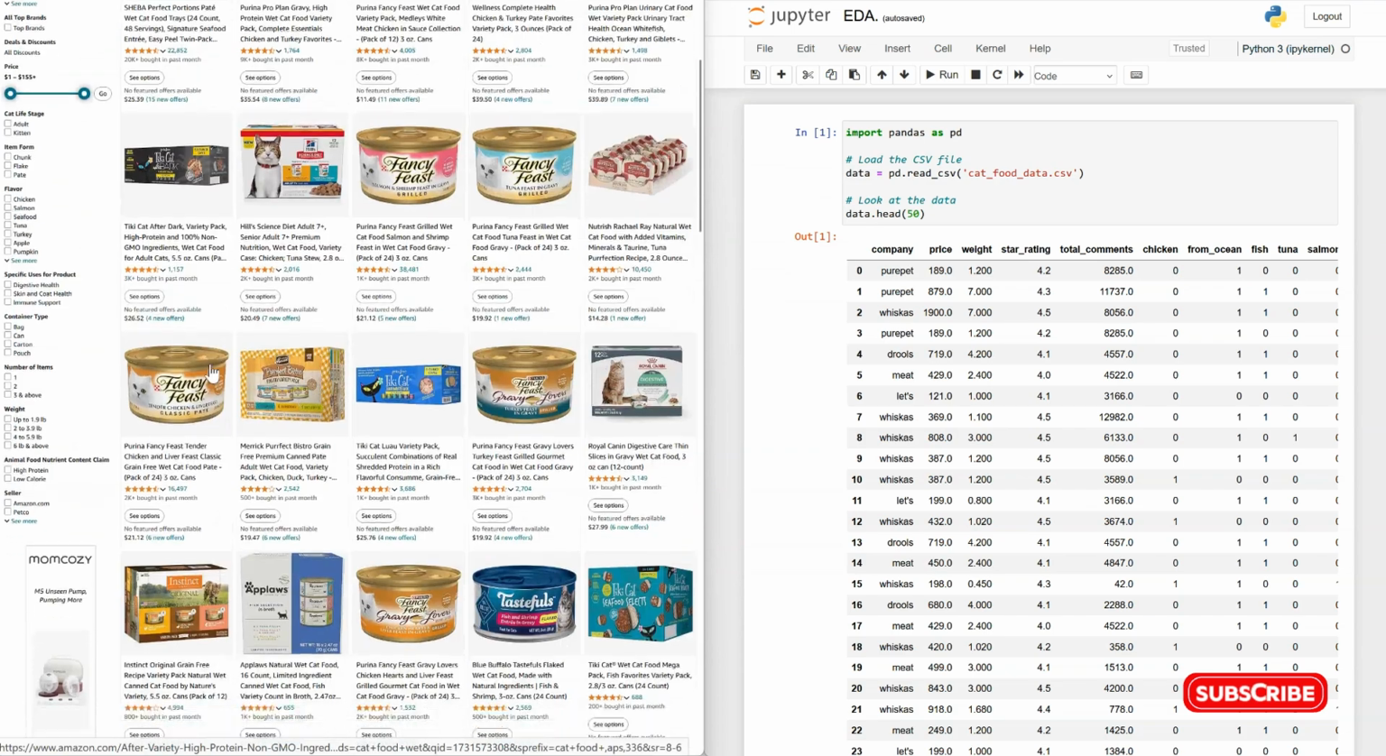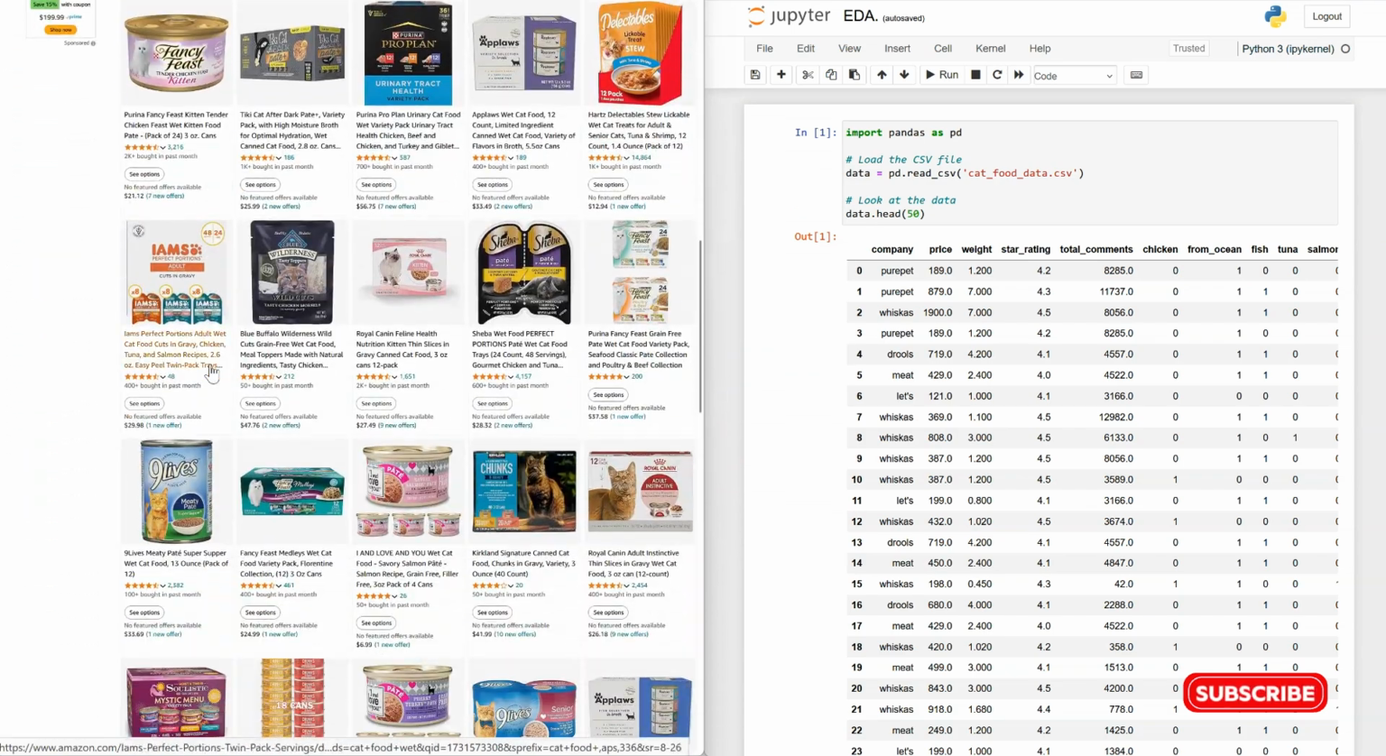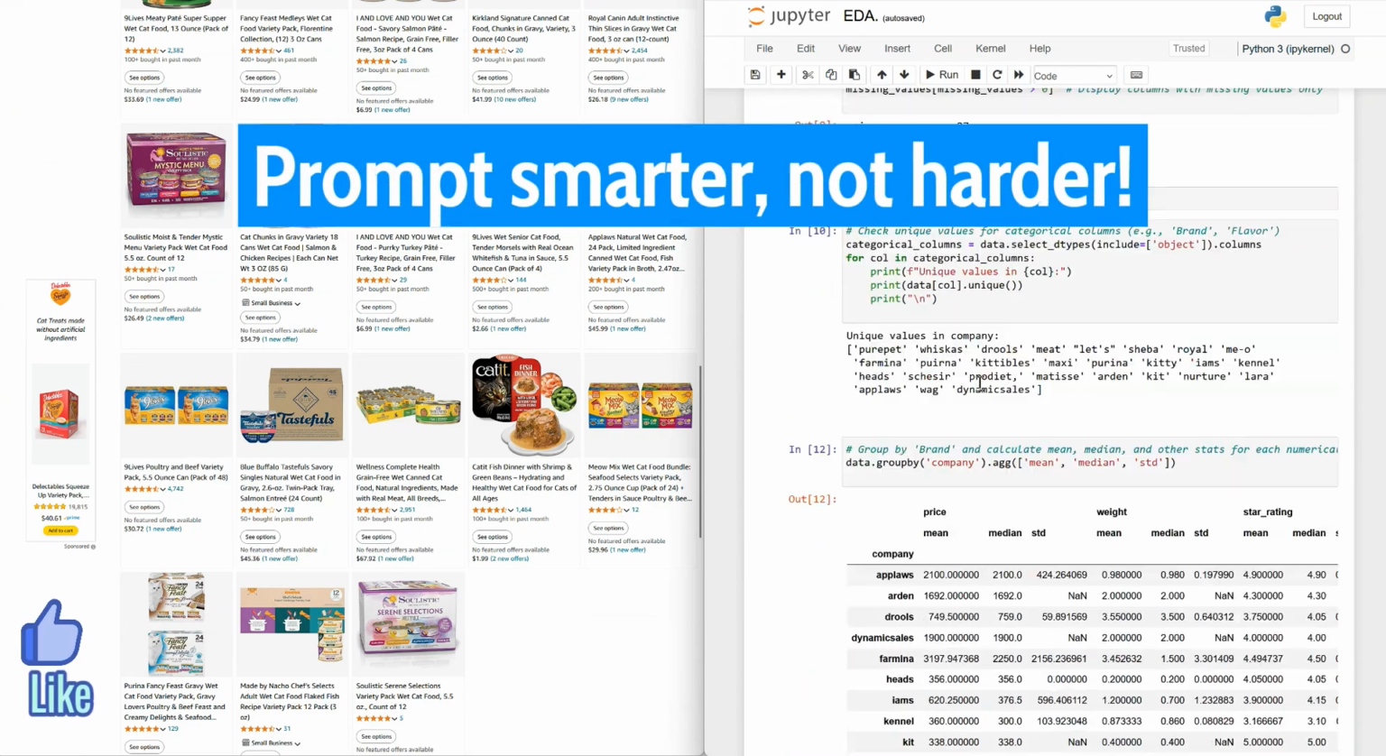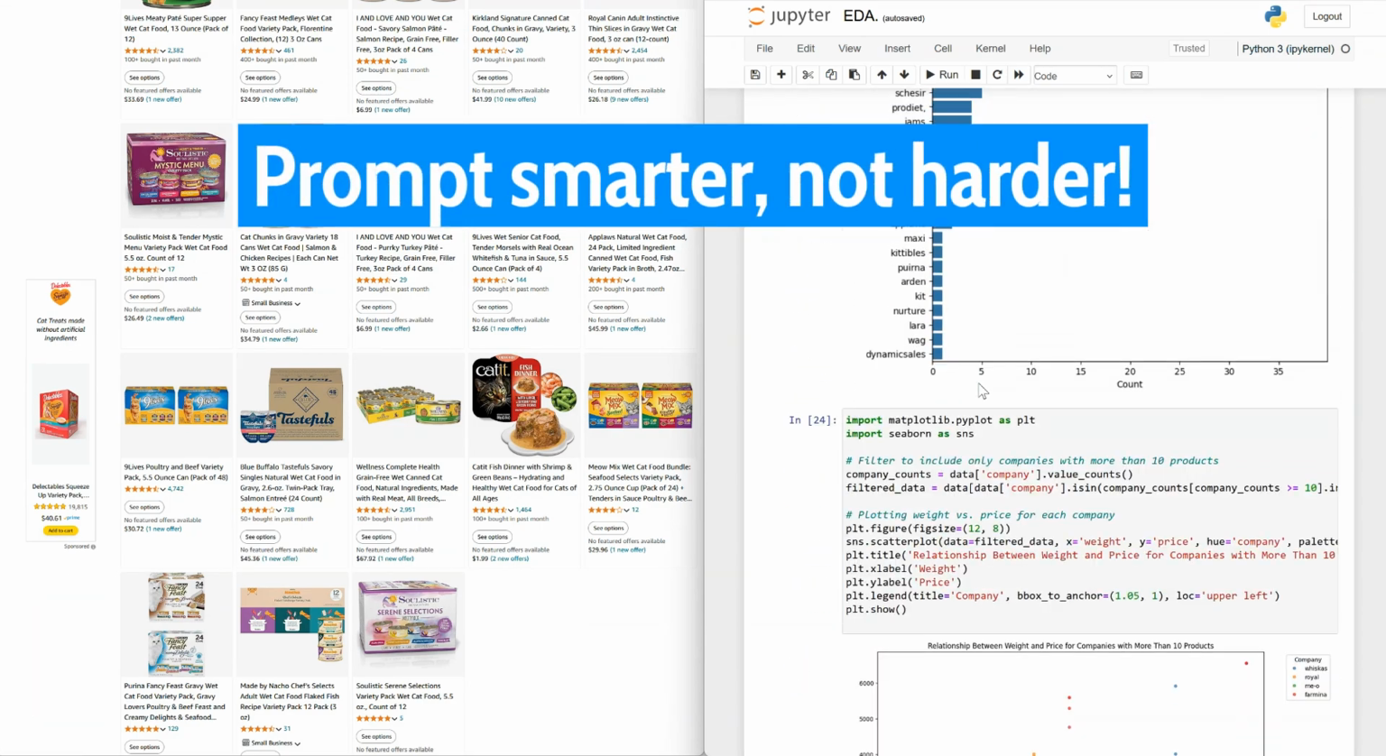So in just a few minutes, we've gone from clueless to cat food data pros, all by refining the prompts and letting ChatGPT do the heavy lifting. Next time you're stuck, skip the bugs and prompt your way to cleaner code.